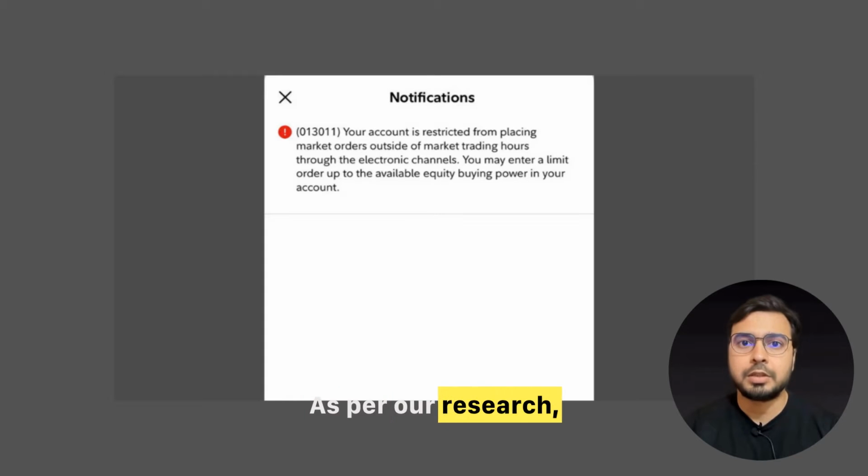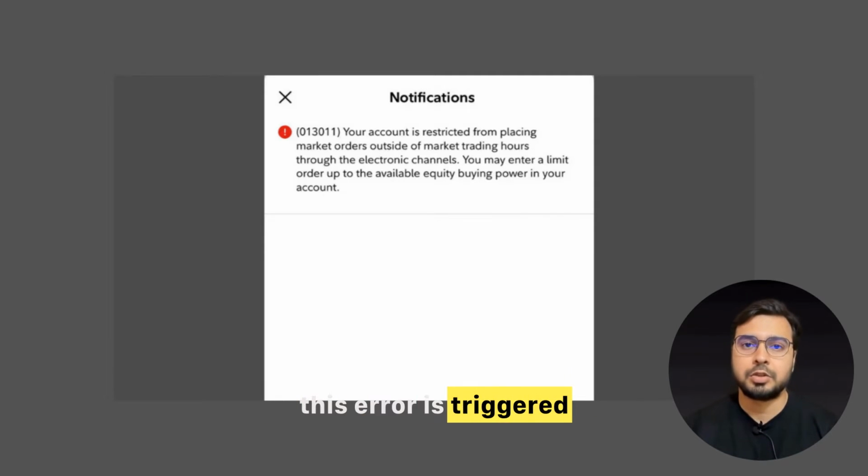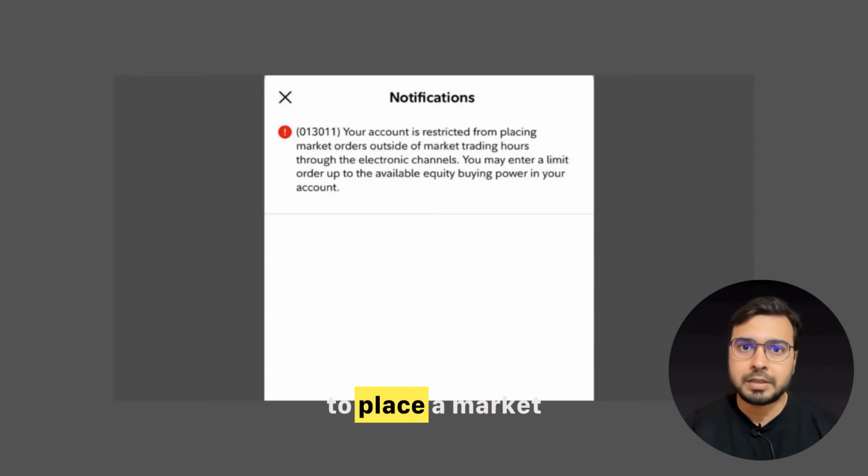As per our research, the error comes when users try to set up a recurring investment or place a market order using the app or website. According to our research, this error is triggered when a user tries to place a market order outside of regular market trading hours. It is not related to the available funds in the account.